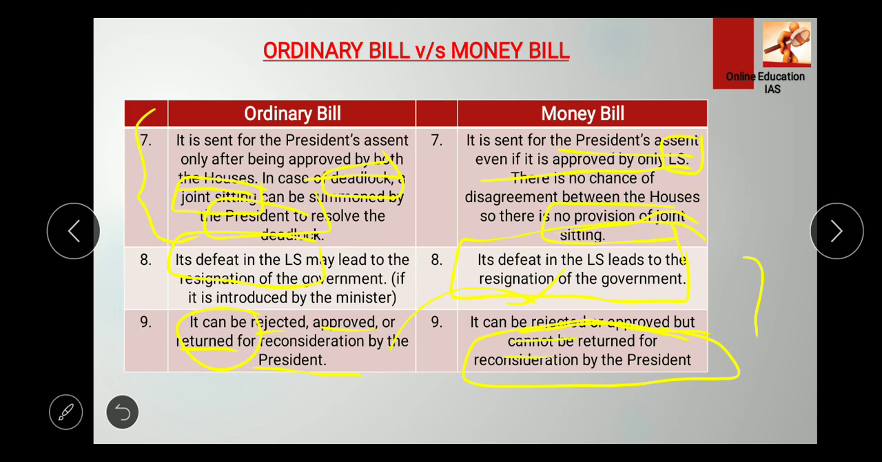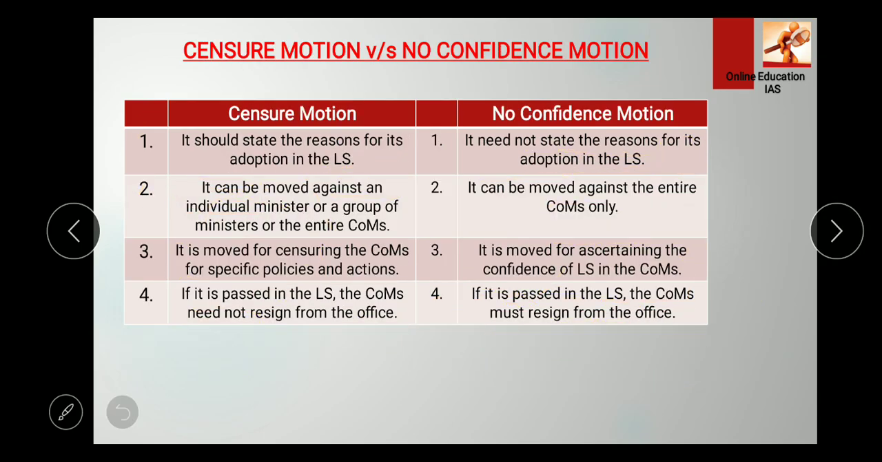Okay, now we proceed ahead. Here is the slide showing the censure motion versus no confidence motion, right? Why I have given this: because recently, last year, we had a no confidence motion. We were presuming that last year only the question of no confidence must be there, but there was not. So there are major chances that it can be asked in the upcoming prelim.